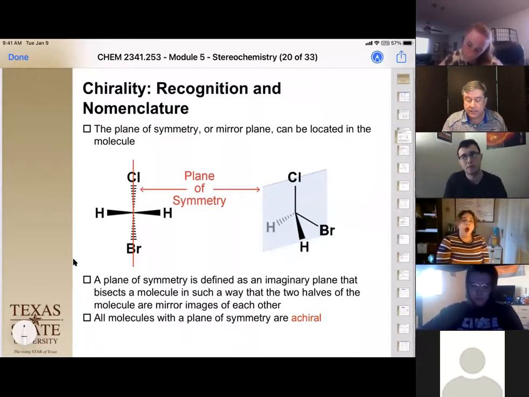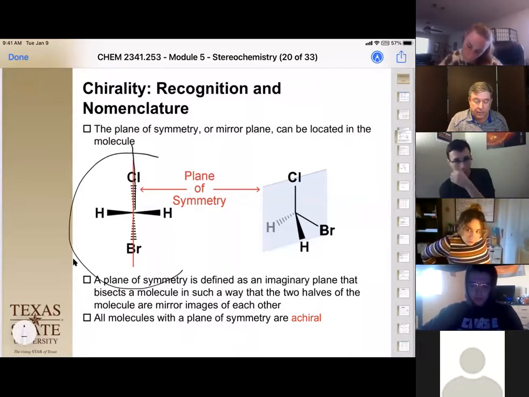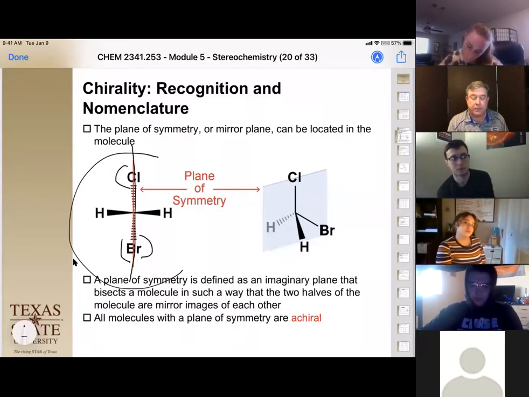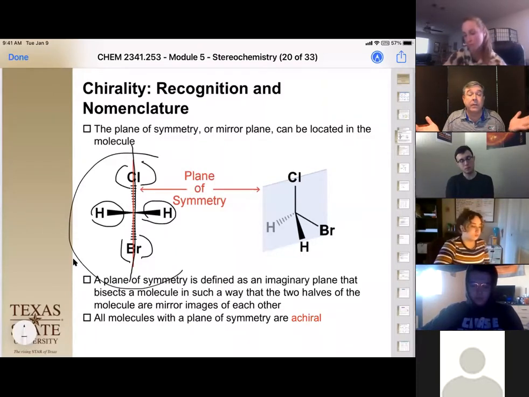Okay, so in this case here, we've redrawn it as this cross figure right here. And when we draw our plane down the middle here, half of the bromines are on this side, half of the bromines on that side, half of the chlorines on this side, half of the chlorines on that side. And look, these two wedged hydrogens are opposite each other, therefore they are symmetrical. Therefore, we have a plane of symmetry.